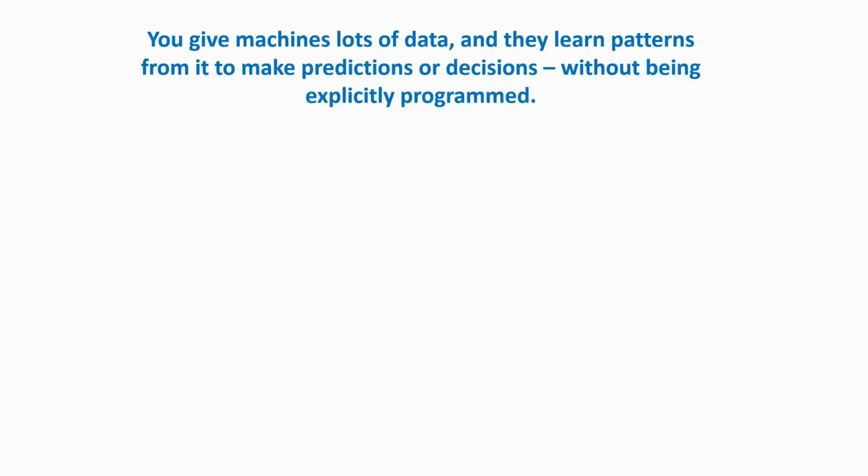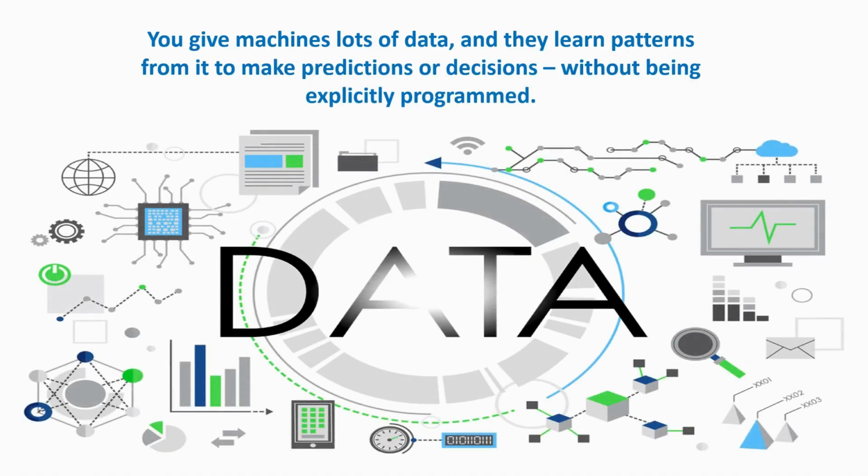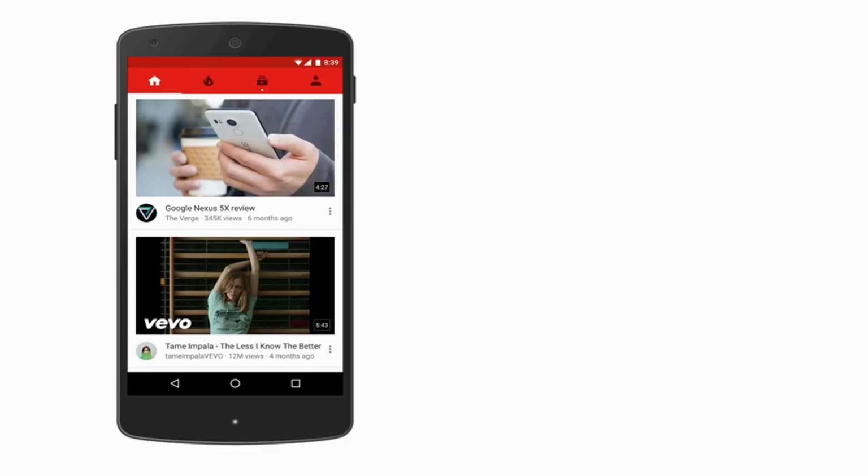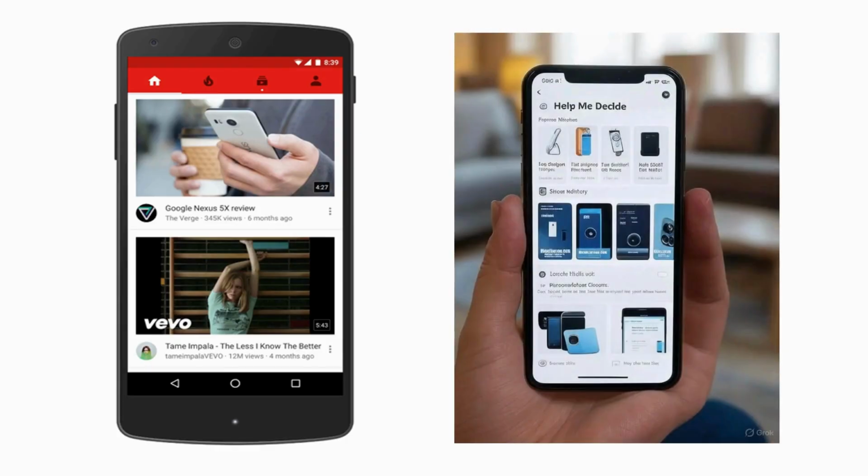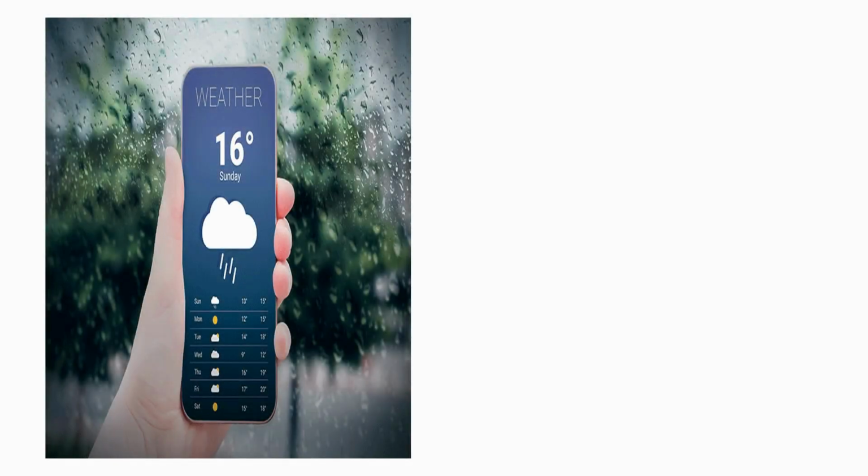You give machines a lot of data and they learn patterns from it to make predictions and decisions without being explicitly programmed. Examples of machine learning: YouTube recommending videos, Amazon suggesting products, weather apps predicting rain, credit score systems assessing